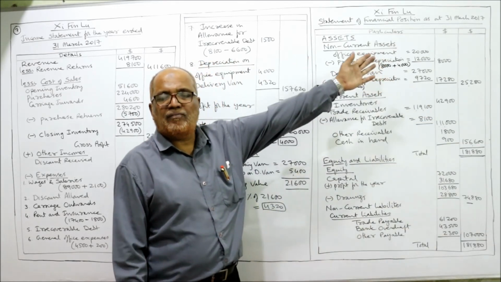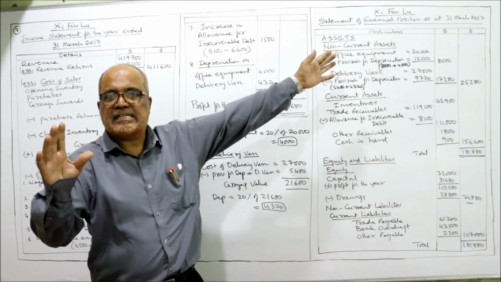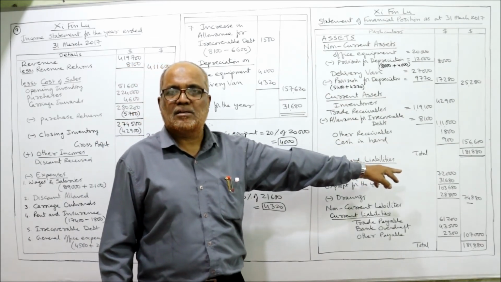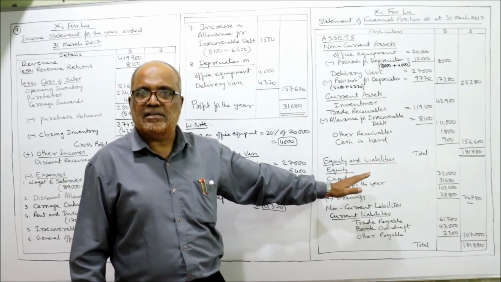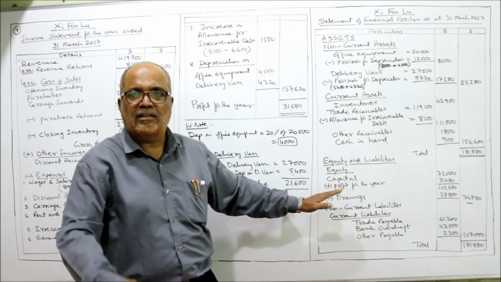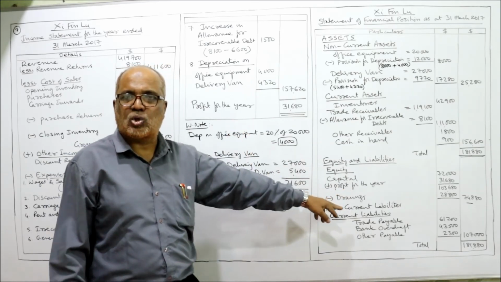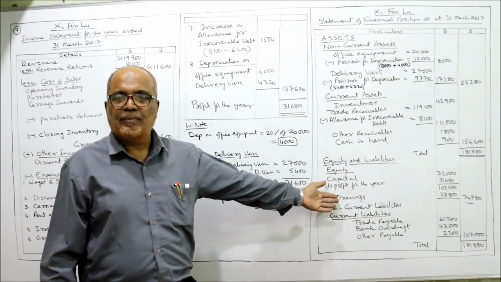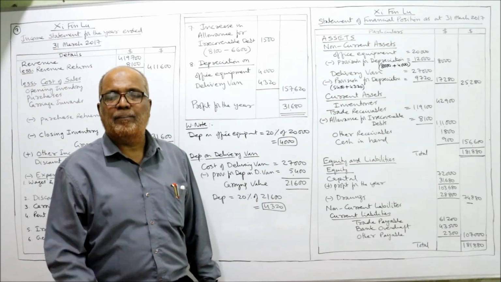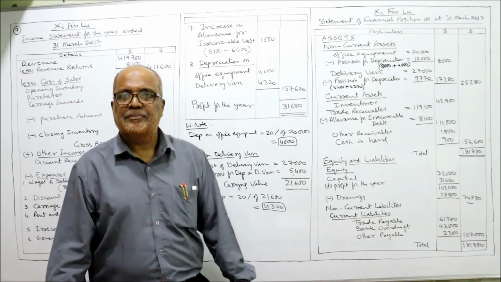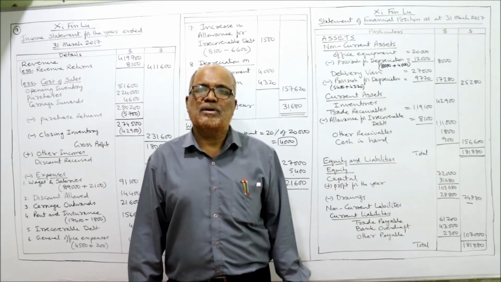Then in the statement of financial position, first we take the assets, non-current assets and current assets. We get the total assets. Then we take equity and liabilities. We take the equity, opening equity will be given. To this we add the profit earned during the year minus drawings. We'll get the closing. Non-current liability we don't have. Then current liability we have trade payable, then bank overdraft, then other payable. That's it. So this is the end of problem number 7.